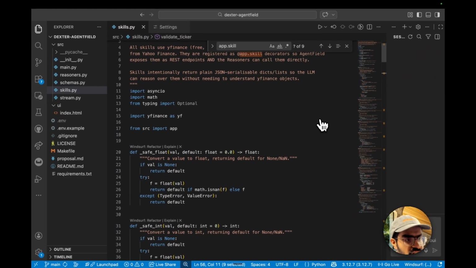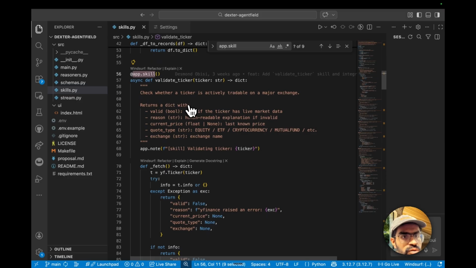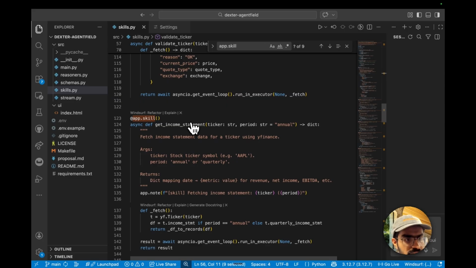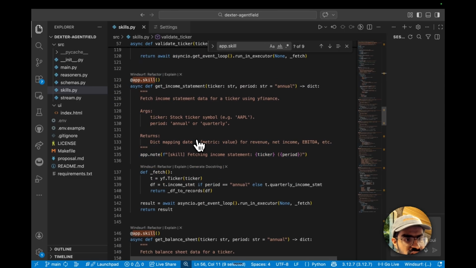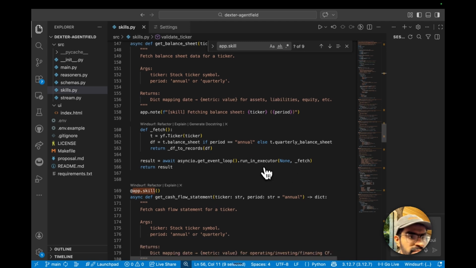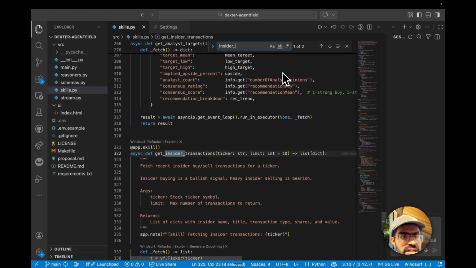Now, when you go to skills.py, as mentioned, skills are async functions decorated with the help of app.skill, and they wrap yfinance in a thread pool. So the blocking IO does not stall the event loop, and the return values are generally JSON-friendly dictionaries or even lists. We have a bunch of different skills that we have created. So we have things such as get income statement, get balance sheet, get cash flow, and market news, which returns a list of articles. For example, there will be one for insider transactions. This one will be used for getting the recent insider rows, which will be normalized to dictionaries.